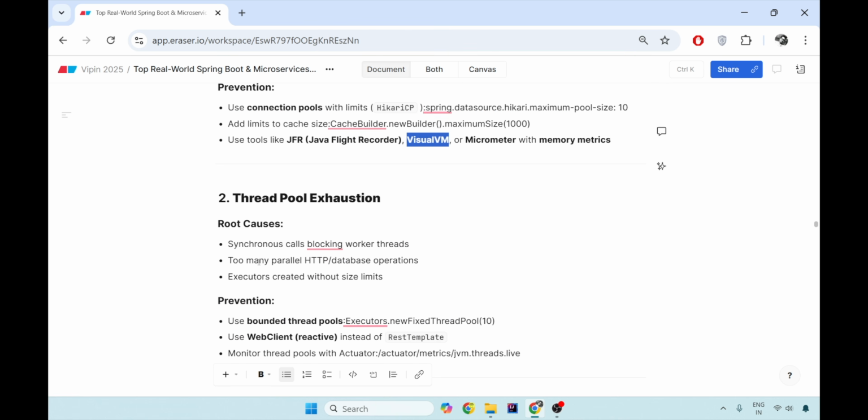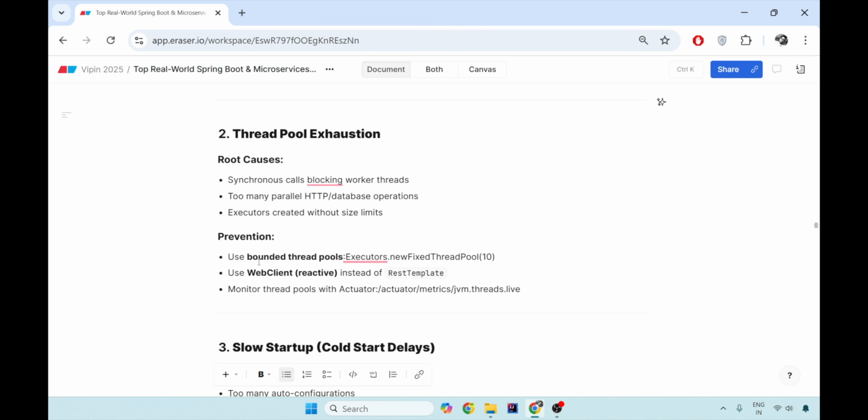The second issue that we faced a lot in microservice architecture is thread pool exhaustion. Because we have REST API calls, asynchronous blocking calls, too many HTTP and database calls, and without a size limit, it gives us the problem of thread pool exhaustion. The best way we handled it is, if it has to be IO, I prefer using reactive code with the WebClient, where the thread selection is beautifully handled by Flux and Mono. So reactive WebFlux is one beautiful solution for preventing thread pool exhaustion. The second beautiful way is to use bounded thread pools. And the third way is to use proper actuator metrics for JVM live threads, to see where my threads are getting overloaded.